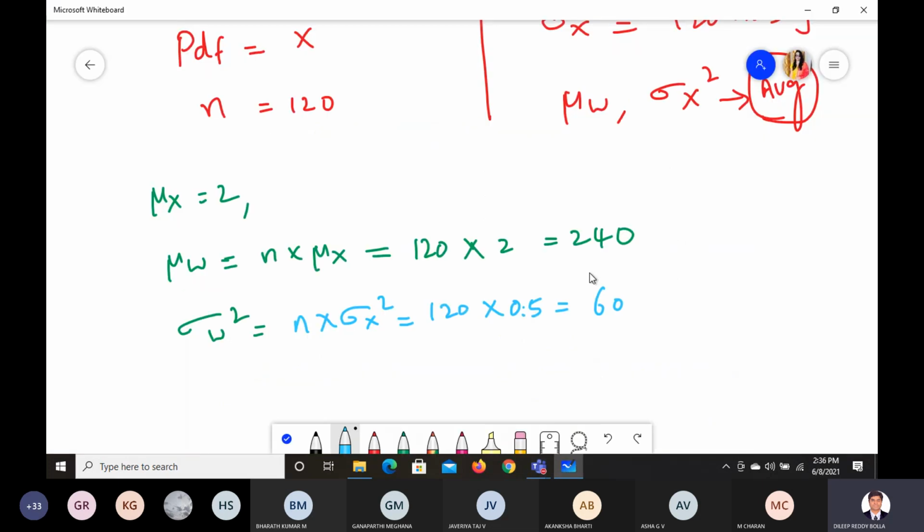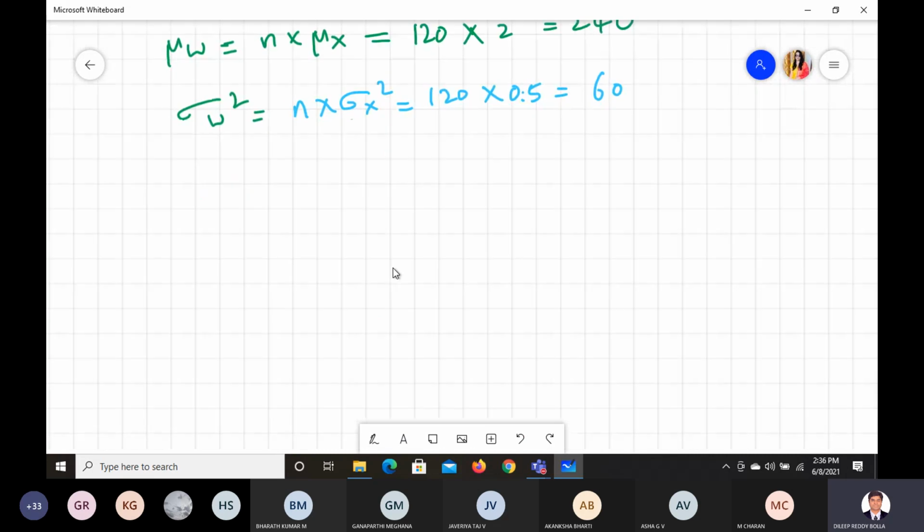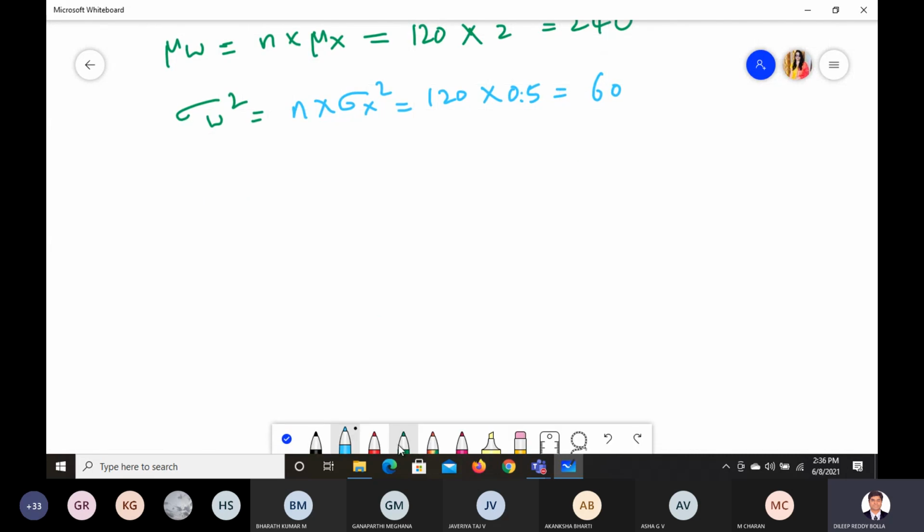So if you do as per that, for the next one, averaging, we are trying to find the averaging. This is for averaging. Second question, you need to find mu y. So mu y is the same as mu x, which is 2. So we got to know.